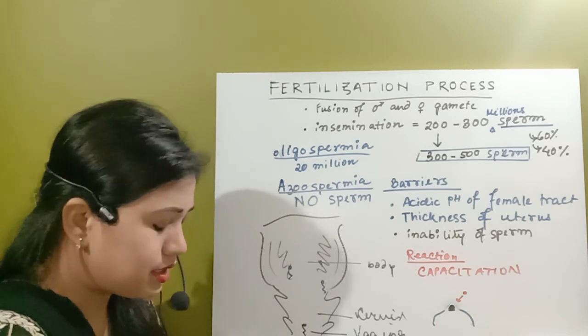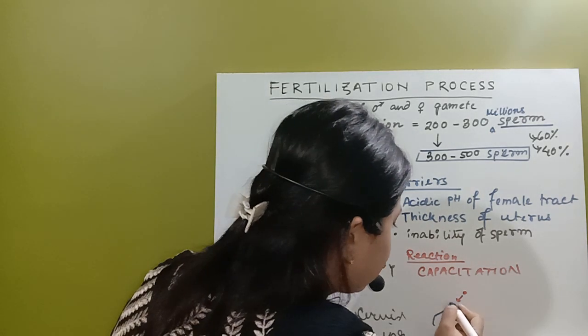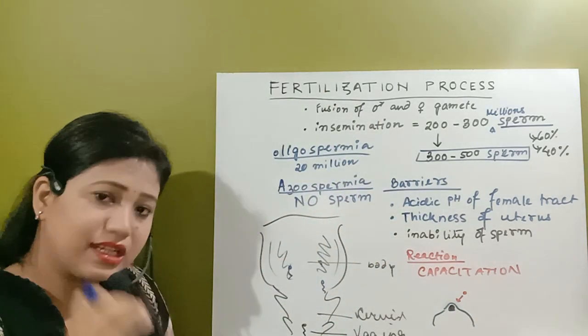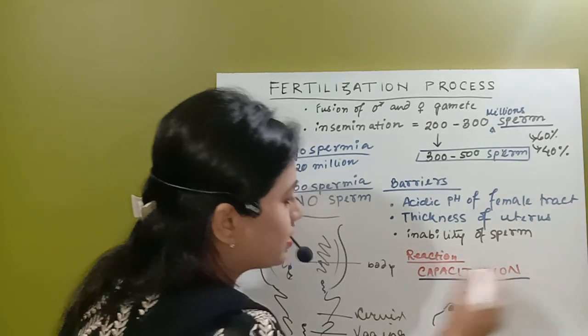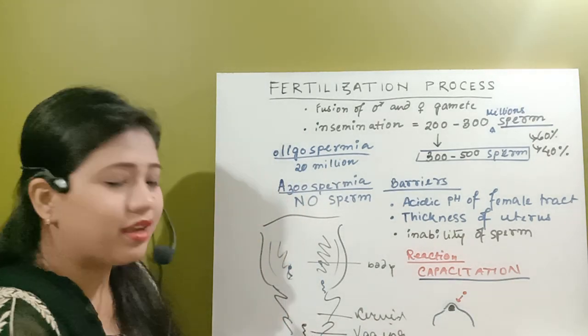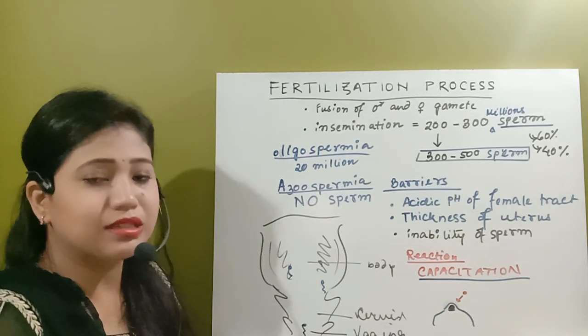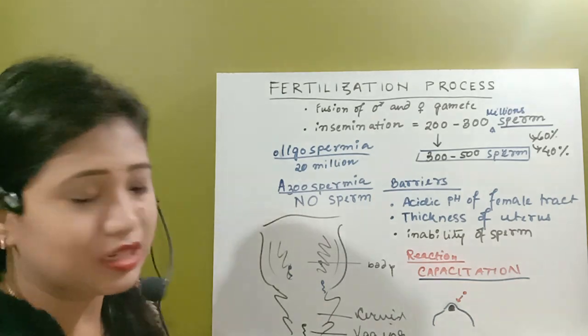So it is actually thinning the acrosome lining, or the sperm membrane that was thickened is getting thin, and this reaction is known as the capacitation reaction. So the first reaction occurs here, where the sperm attains its functional maturity by this capacitation reaction.